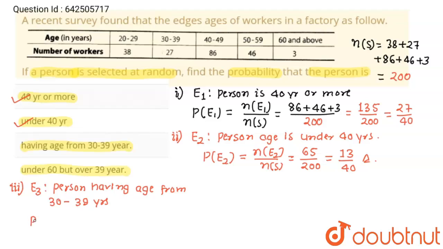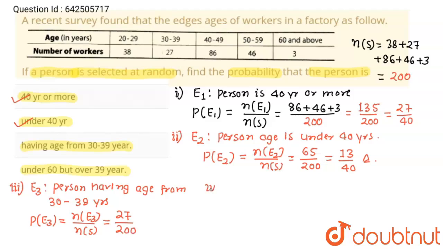Then probability of E3 will be equal to n of E3 upon n of S. And total persons in this event is 27. So probability will be 27 upon 200.